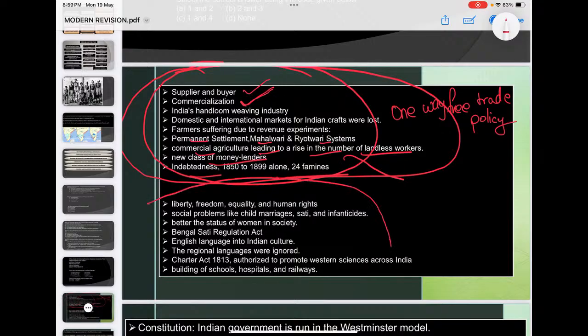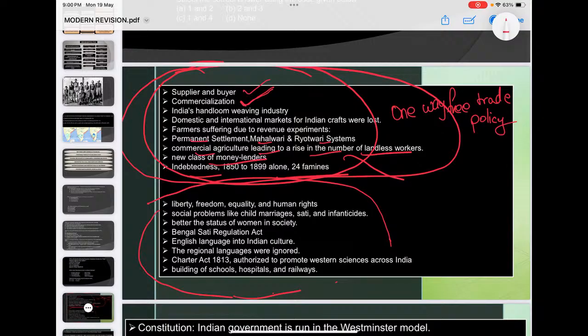Then on the other side, when I say the negatives, on the other side you see modern ideas spread in Indian society: liberty, freedom, equality, human rights. There were lots of legislations passed to prevent or restrict social evils, like the Bengal Sati Regulation and the Age of Consent Act.